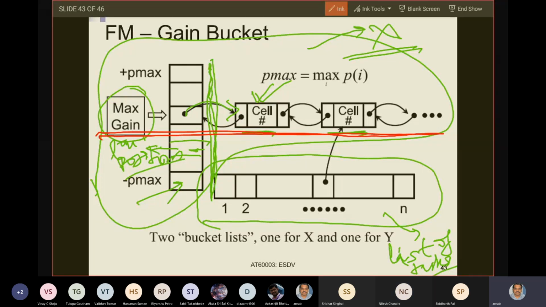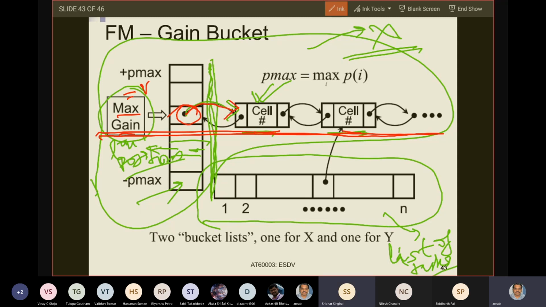So you see this max gain. That means this cell of this array of pointers points to that list of tasks, all of which will give you this value max gain. Max gain will be some value, say V. So all of these tasks will give you a gain of V when moved to the other side of the partition.